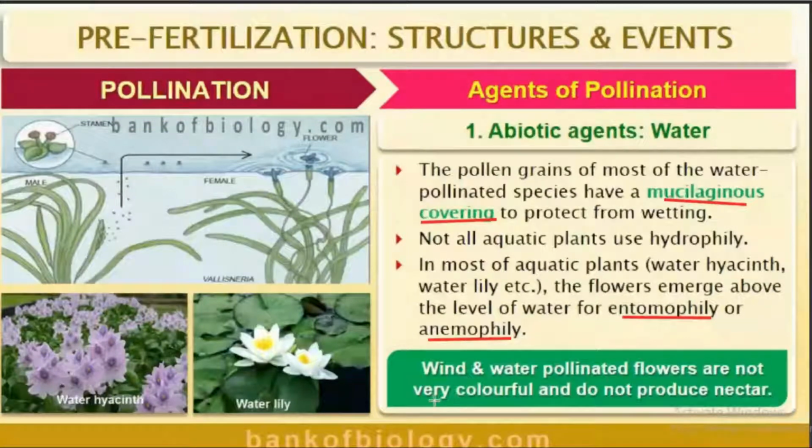here you can see an important point, that is, wind and water pollinated flowers are not very colorful and do not produce nectar. This point is very important. Please keep it in your mind. Wind pollinated plants as well as water pollinated flowers are not very colorful and do not produce nectar because they do not want to attract any kind of animals. Okay, children. We can move to the next slide.